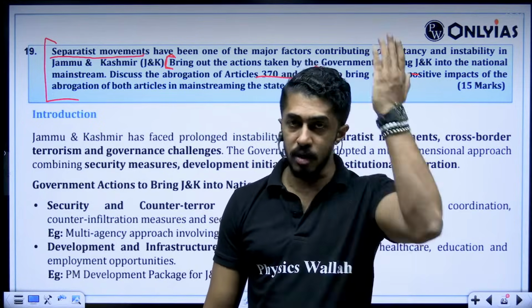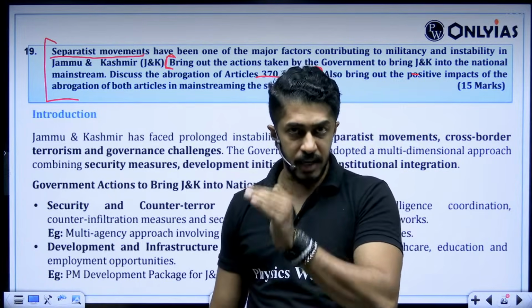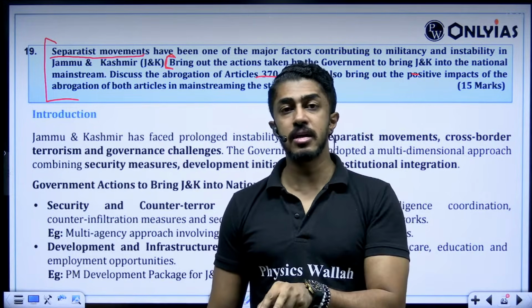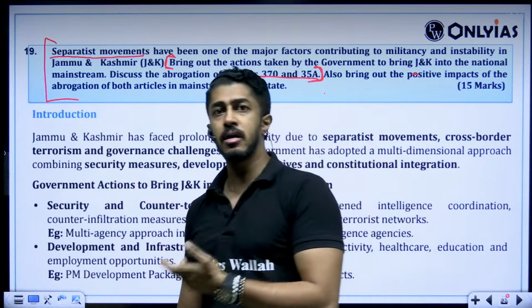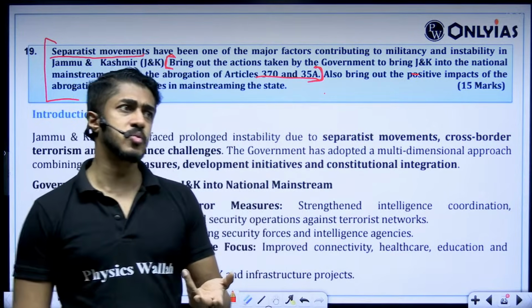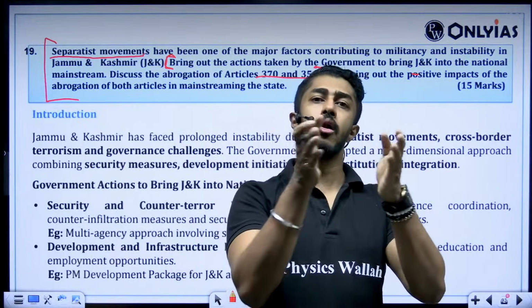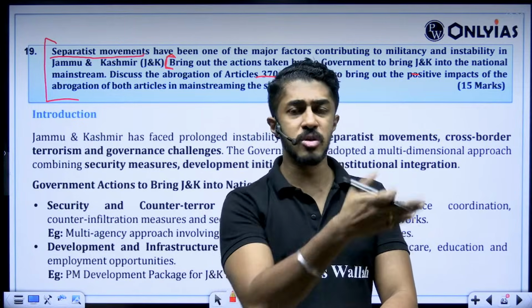That is why, before Article 370 and 35A abrogation, or before demonetization, none of us know the names of these attacks. Even being a faculty for internal security, I know a lot of bomb blasts took place and a lot of our soldiers got killed, but I don't know a single name because it was a regular event.